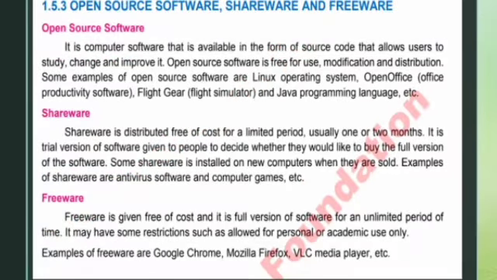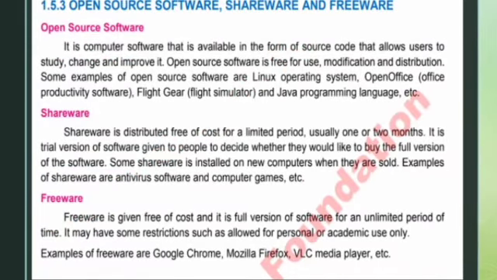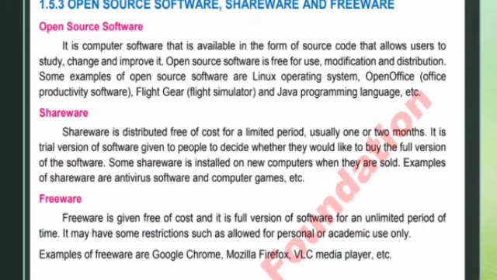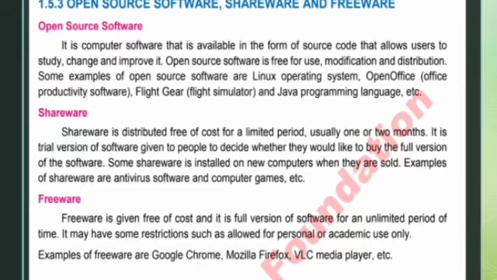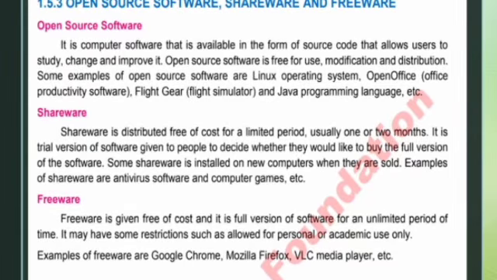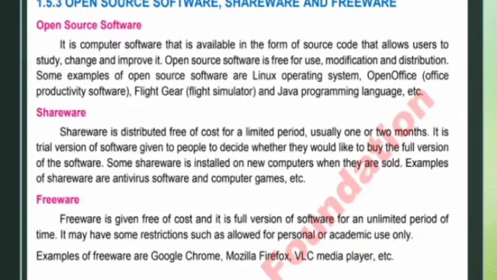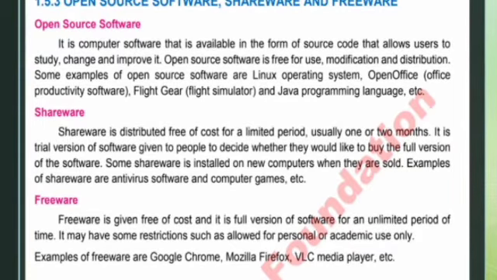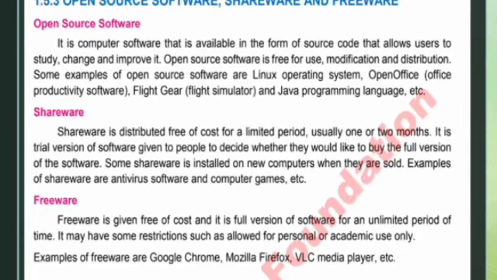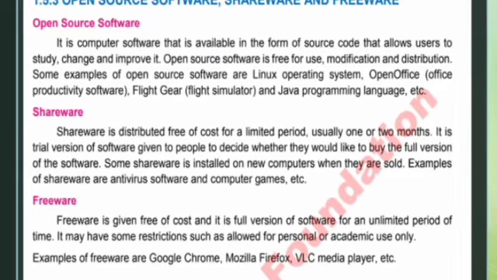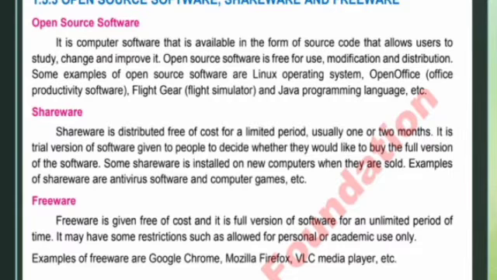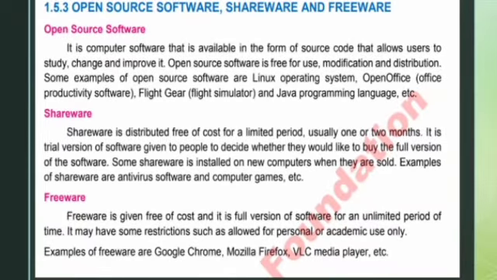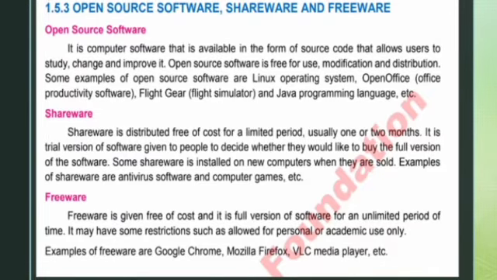Open source software, shareware and freeware. Open source software is computer software that is available in the form of source code that allows users to study, change and improve it. Open source software is free for use, modification and distribution. Some examples of open source software are the Linux operating system, OpenOffice, office productivity software, FlightGear flight simulator and the Java programming language, etc.